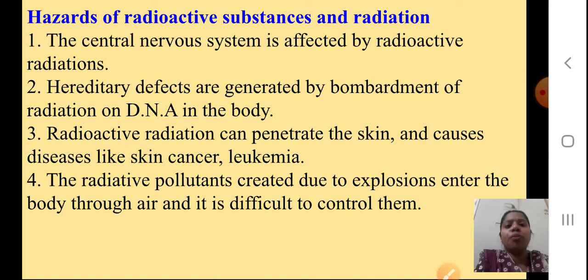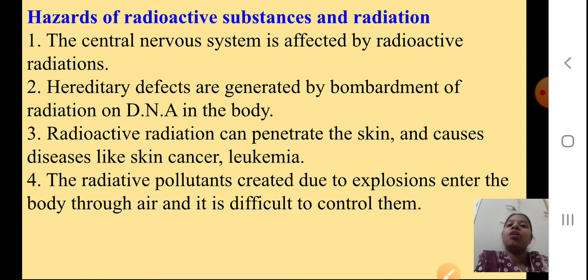Radioactive radiations can penetrate the skin and cause diseases like skin cancer, leukemia, etc. The radioactive pollutants created due to explosions enter the body through air, and it is difficult to control them. So if these radioactive elements stay in your body, students, you may have to face different types of diseases, or the ill effects.